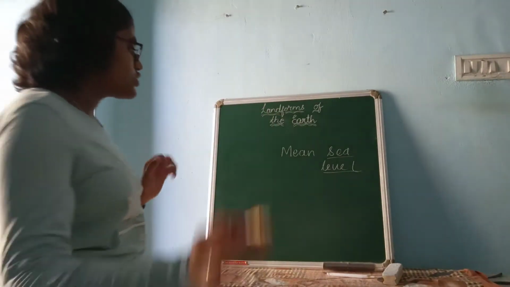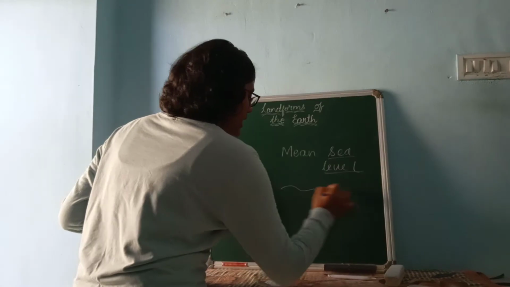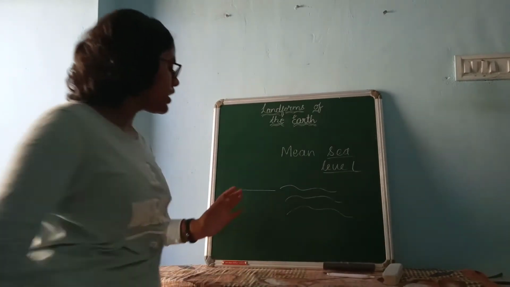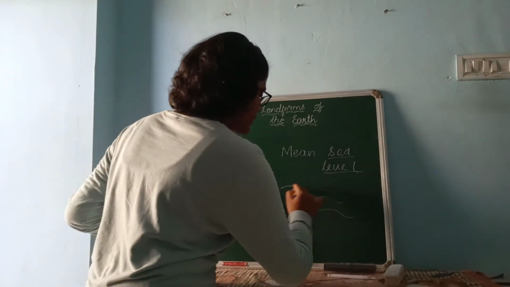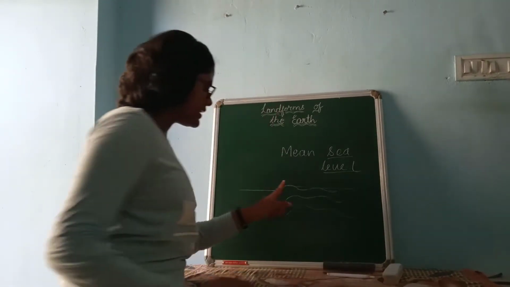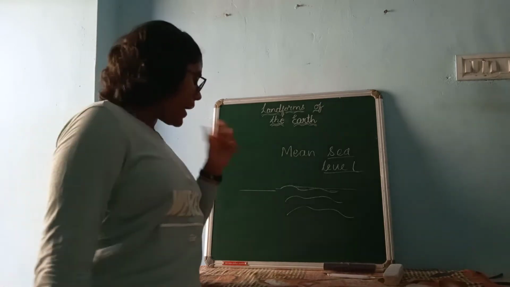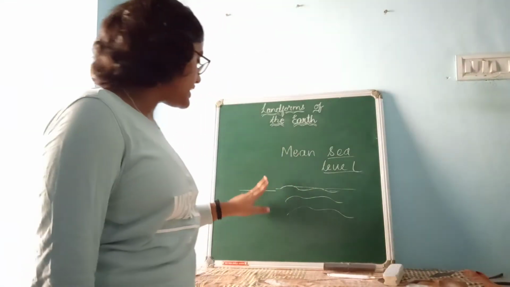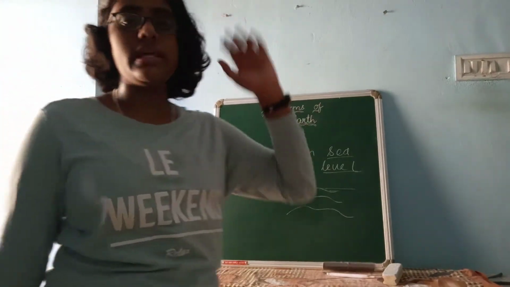Now I will show you one example. Here there is a sea. Here there is a land. So this is the level of the sea. Okay. And this is the land equal to that level. We can say here this land is equal to the mean sea level.